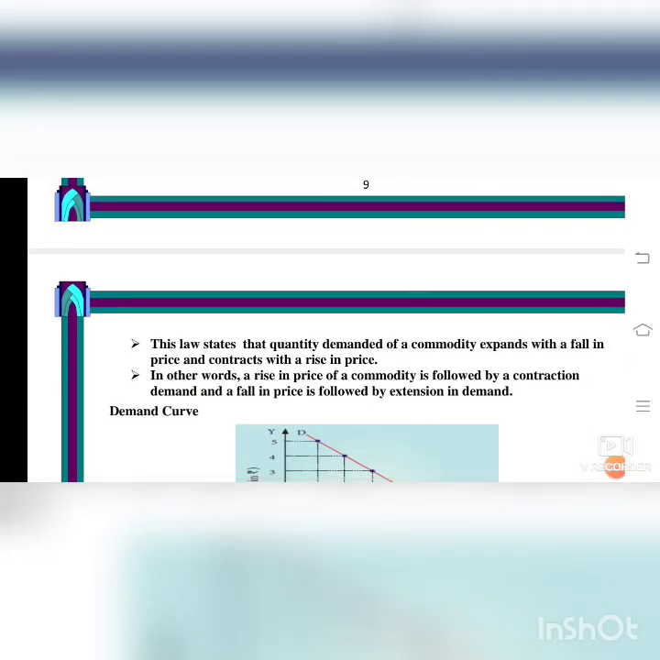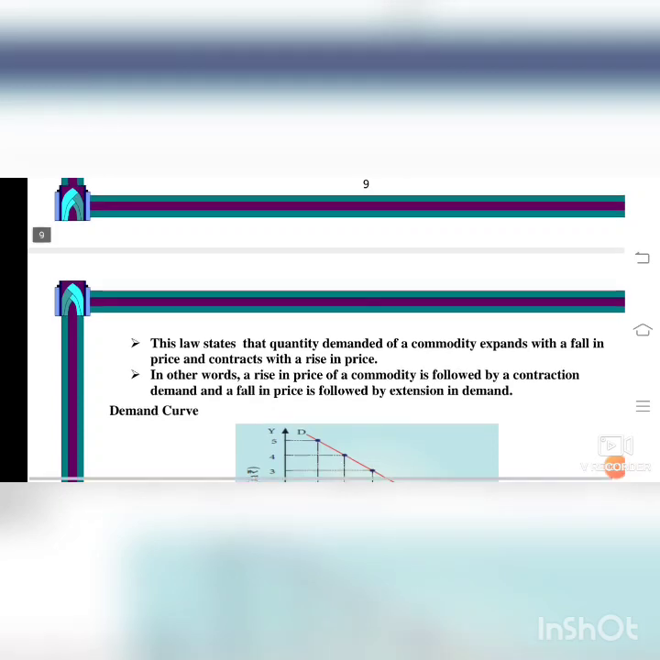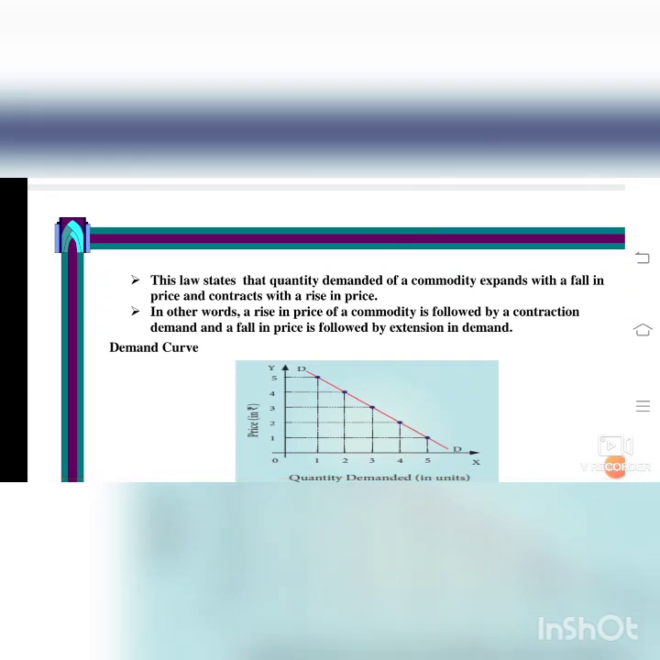This law states that the quantity demanded of a commodity expands with the fall in price and contracts with the rise in price. Expands means increasing with the fall in price, and contracts means decreasing with the rise in price. When the price level increases, the demand will decrease. In other words, a rise in the price of a commodity is followed by a contraction, meaning decrease, and a fall in price means extension in demand, increasing.